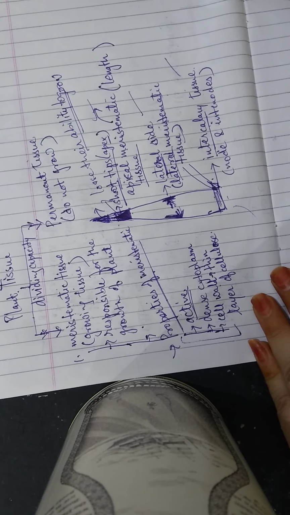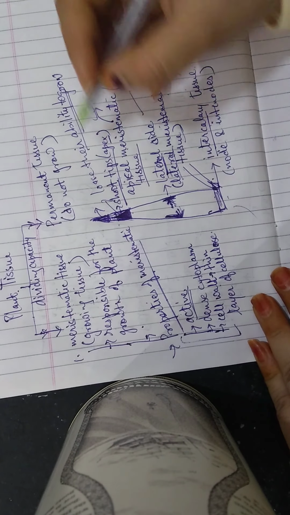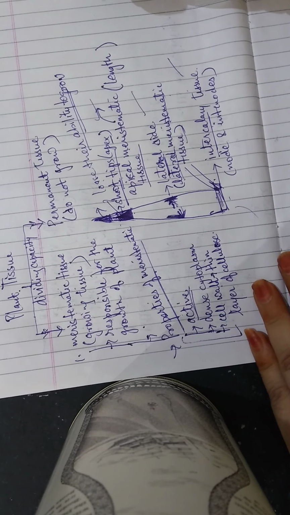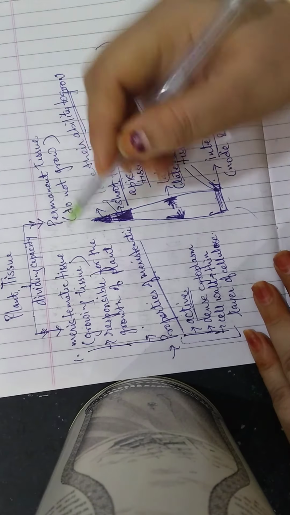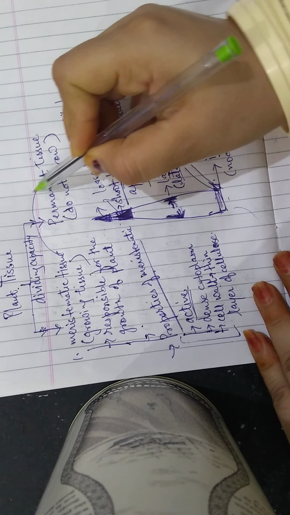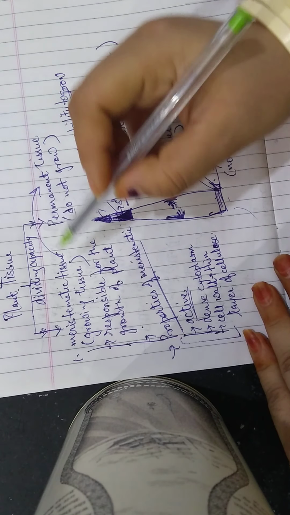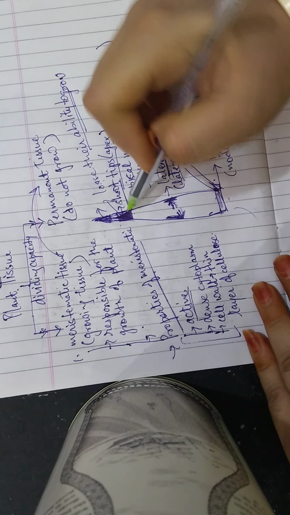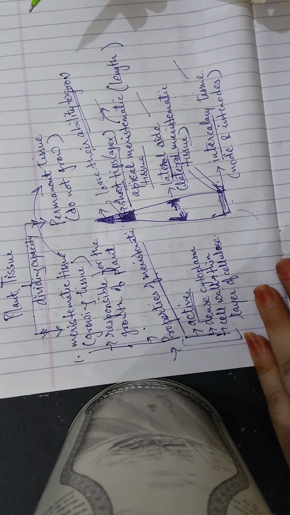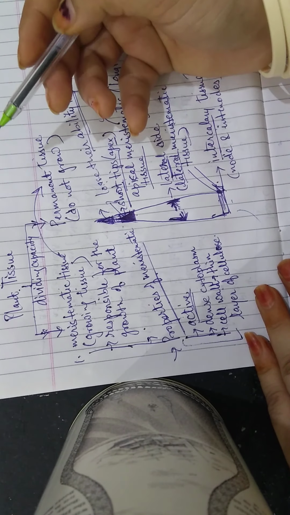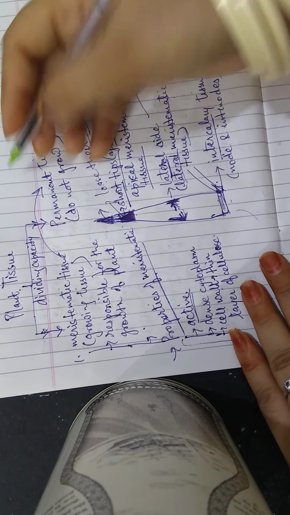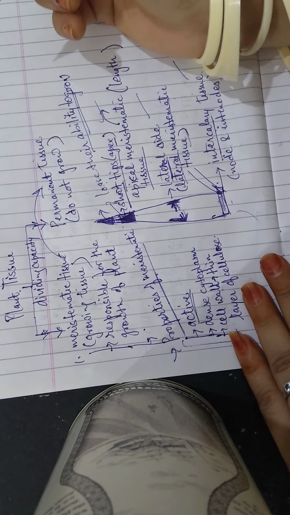Now what will happen to this kind of tissue which loses its ability to grow? This kind of meristematic tissue will be converted into permanent tissue. So we can say that when the meristematic tissue loses its ability to grow and attains a particular specific function, it gets converted into permanent tissue.